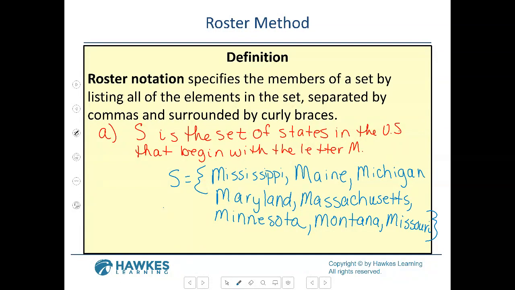And it says, let T be the set of sets that contain the element red. So you will have T, and we're going to put our brackets. Which sets will contain the red? Correct. So your answer would be, I'm going to put a star.